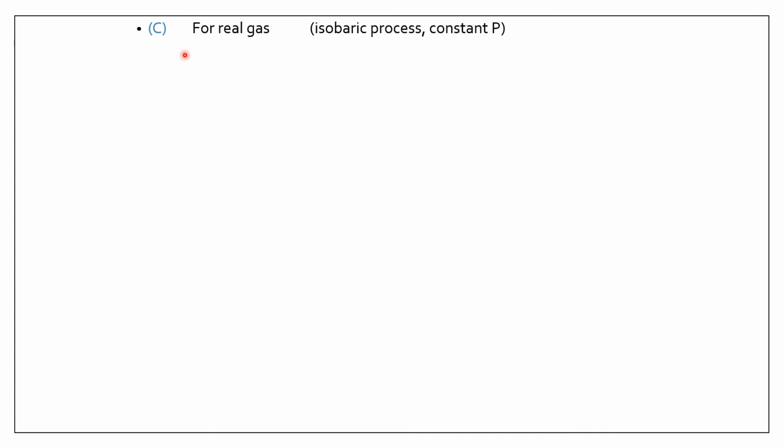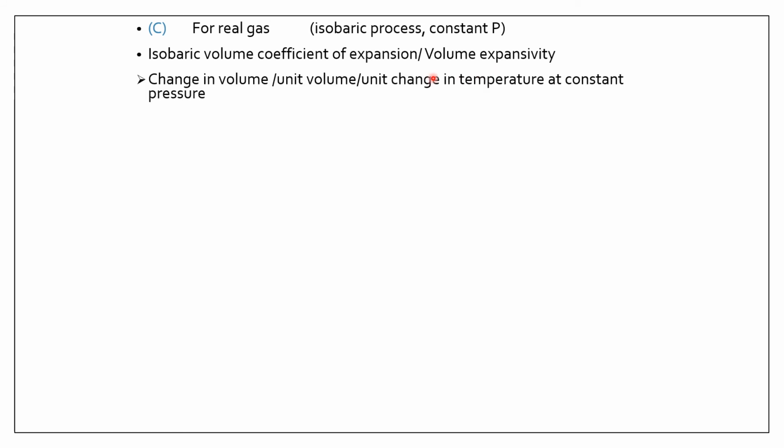Now part C. For a real gas, we will consider an isobaric process, that is the pressure remains constant. We will define a term called as isobaric volume coefficient of expansion, or it is also called as volume expansivity. It is the change in volume per unit change in temperature at constant pressure.